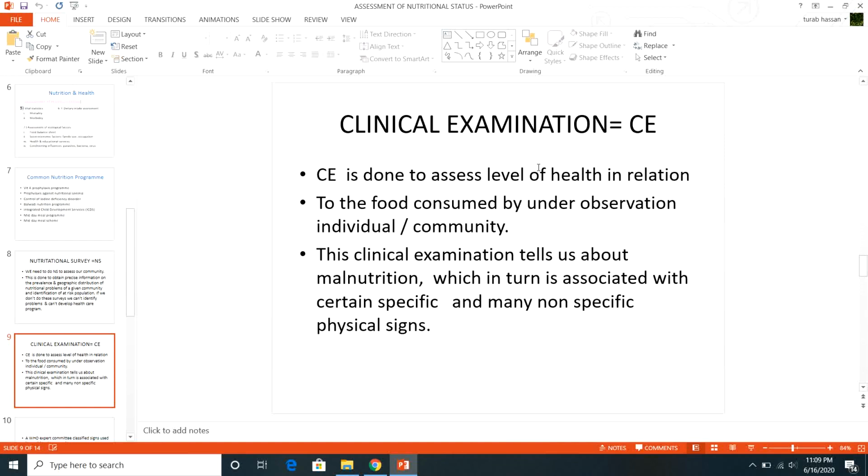Specific, like vitamin A deficiency, white spots. Specific, when iodine deficiency, it's goiter. Vitamin D deficiency, manifestations of rickets. Vitamin C deficiency, scurvy manifestations. So the clinical examination will tell you about malnutrition, which is associated either with very specific and typical pictures, or sometimes it is very non-specific, and you have to diagnose further.